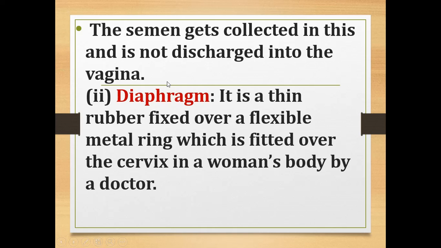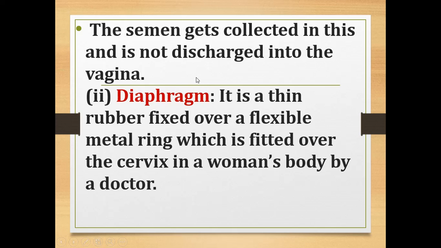Okay, so this is one of the birth control measures which they follow in the mechanical method. The semen will be collected in the condom and it is not discharged into the vagina. So the next method is the diaphragm. The diaphragm is a thin rubber which is fixed over a flexible metal ring, which is fitted over the cervix in a woman's body.